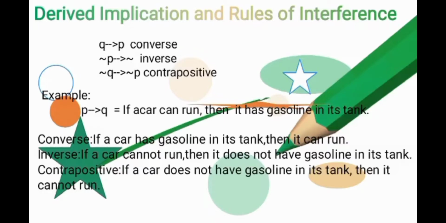Inverse: if a car cannot run, then it does not have gasoline in its tank.